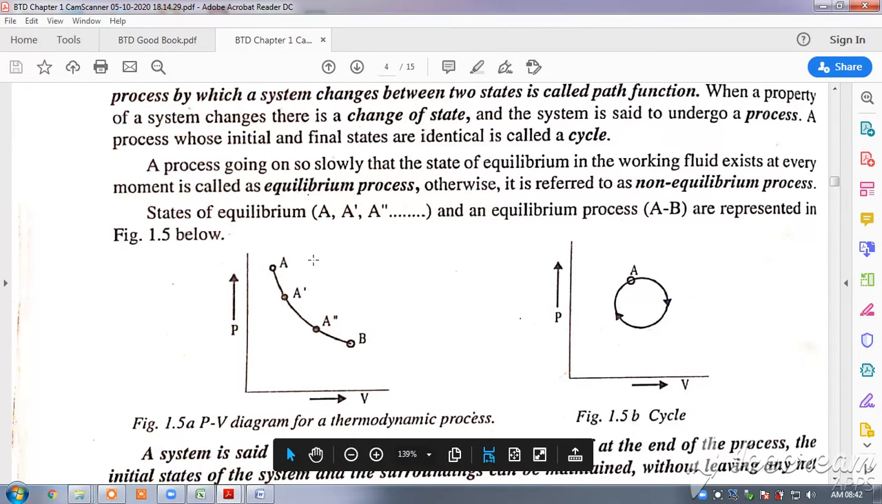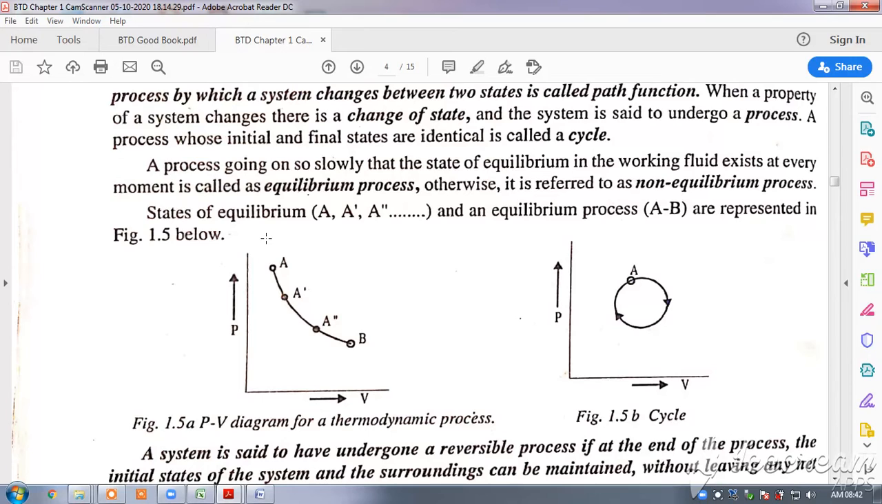Okay, when a property of a system changes, there is a change of state and the system is said to undergo a process. Here you can see the properties of the system are changing, like temperature, volume, and pressure. So this is known as a process because there is a change in state. But a process whose initial and final states are identical is known as a cycle. So this diagram represents a cycle where the initial and the final states are the same. Then it is known as a cycle.